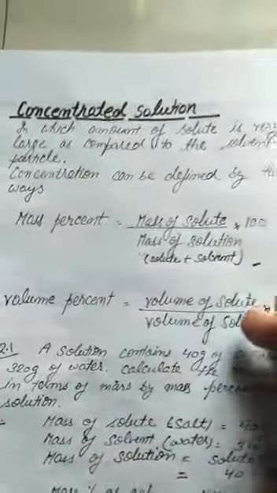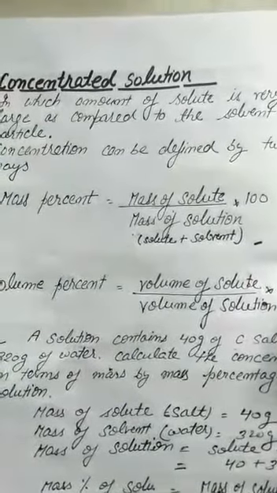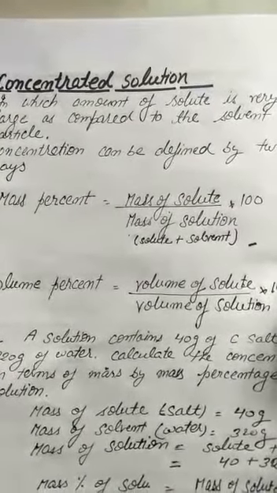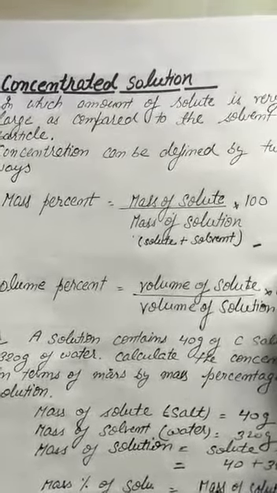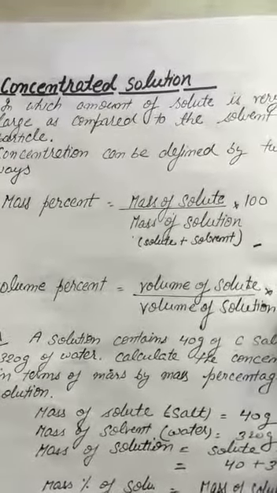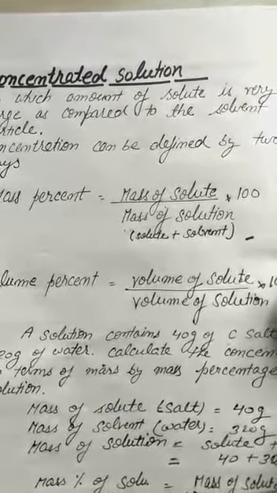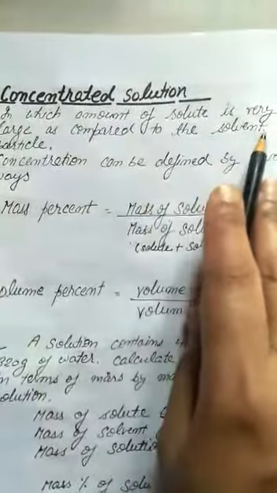It can be understood by taking an example, as we all know about condensed milk. Condensed milk is that in which particles of milk are very large in quantity as compared to the water. Means particles of solute are very large as compared to the solvent.